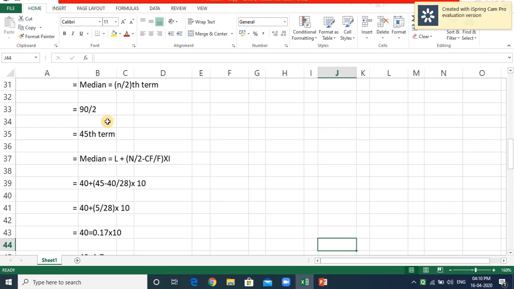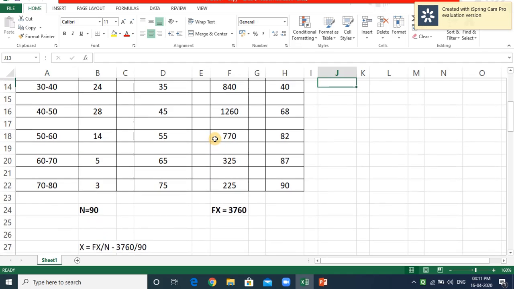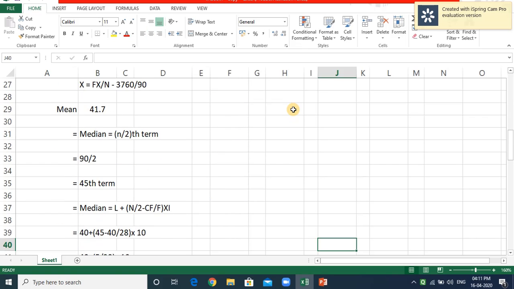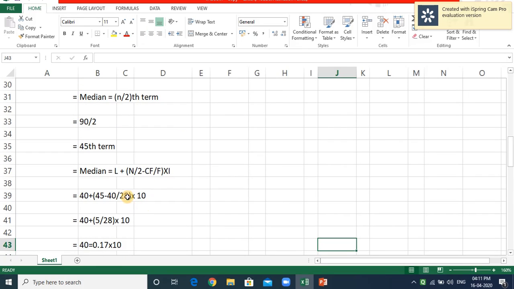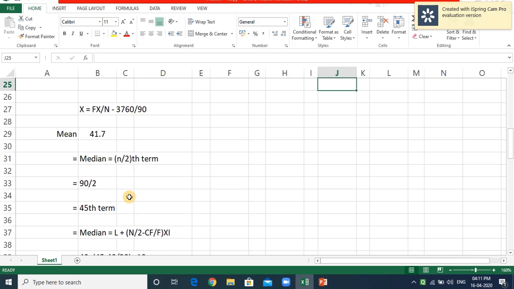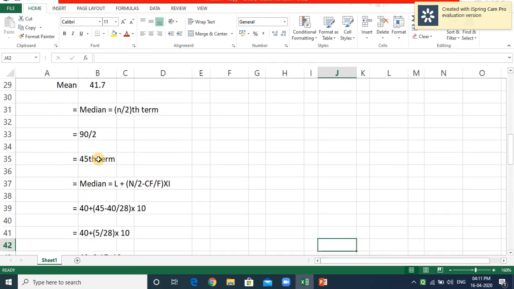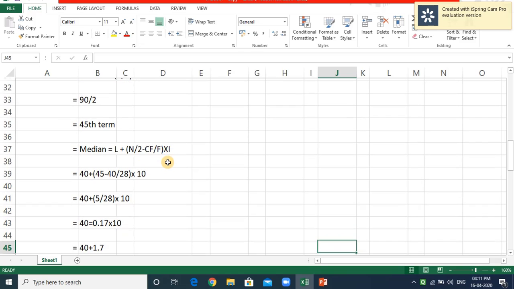Median is equal to L, the lower limit of the class interval, plus n by 2, which is 90 divided by 2, that is 45, minus CF, the cumulative frequency, which is 40, divided by f, which is the frequency of the selected class, 28, into i, the class interval difference, which is 10.